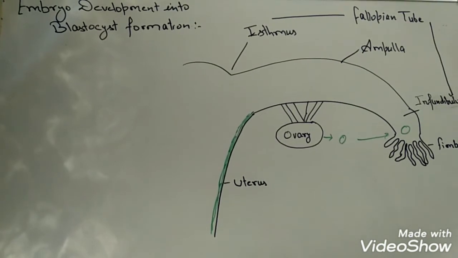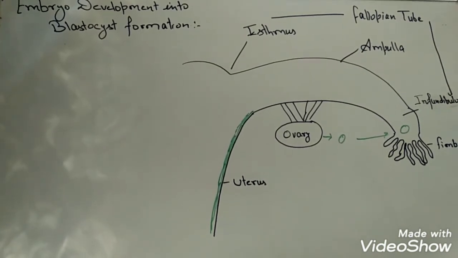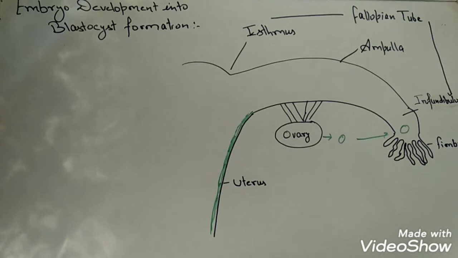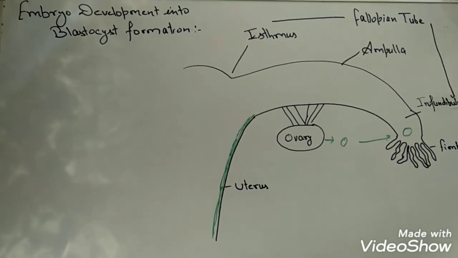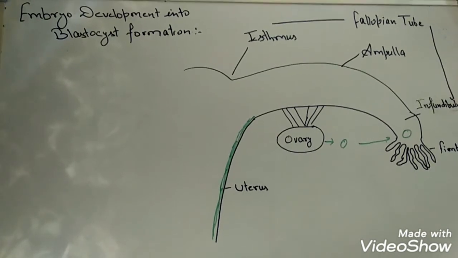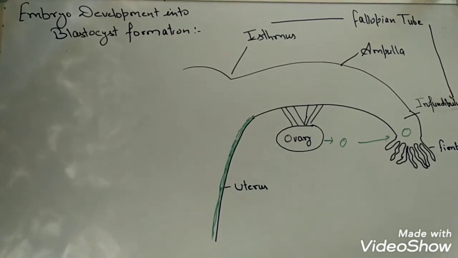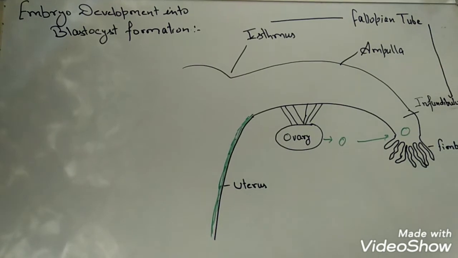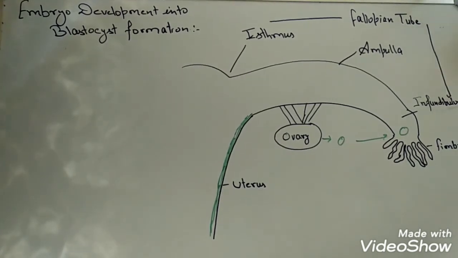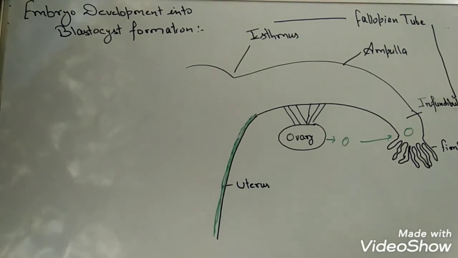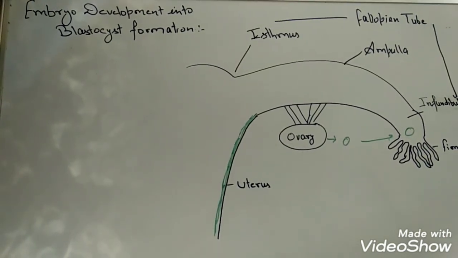Some students think that the ovary directly releases the ovum into the fallopian tube. No, that's wrong. The ovary always releases the ovum into the body cavity, and from there the ovum finds its way into the fallopian tube with the help of fimbriae.